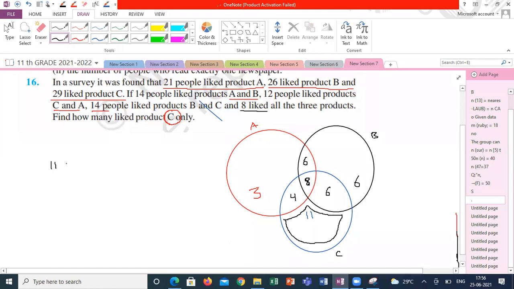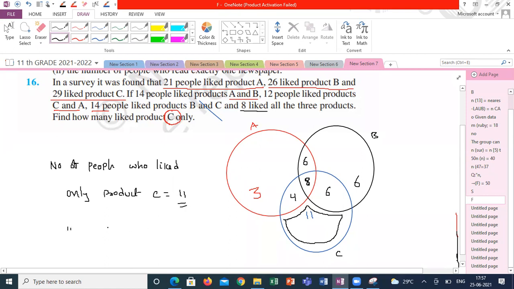The number of people who like only product C is 11. This is the procedure using the Venn diagram.